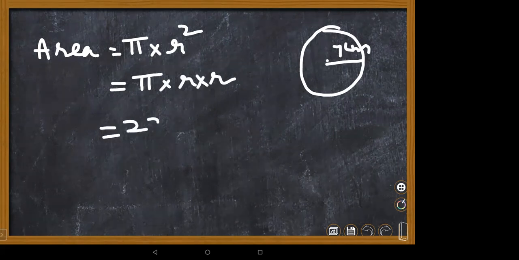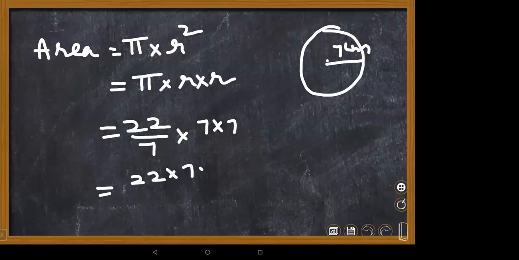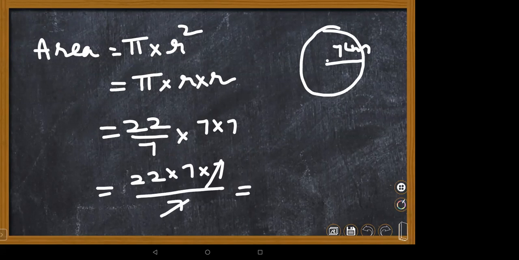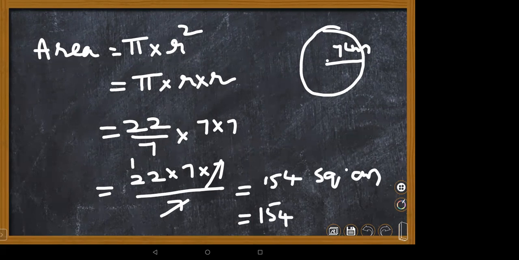So pi value is fixed, 22/7. R is 7 into 7. Now just see what you have on the numerator and what you have on the denominator. 22 7s are... 7 2s are 14. 154 square centimeters, or centimeters square. Both are the same, children. Ma'am, I understood, ma'am.